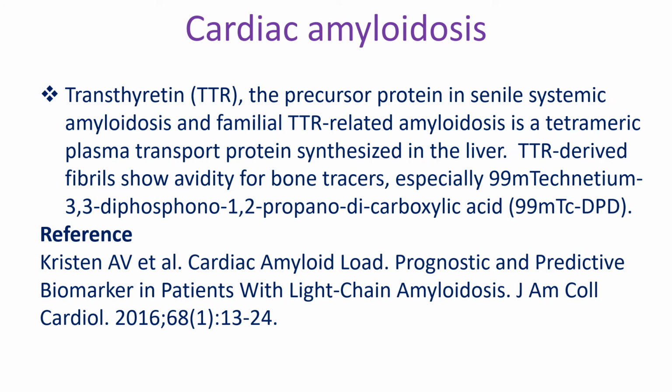Transthyretin, the precursor protein in senile systemic amyloidosis and familial TTR-related amyloidosis, is a tetrameric plasma transport protein synthesized in the liver. TTR-derived fibrils show avidity for bone tracers, especially 99m technetium DPD.